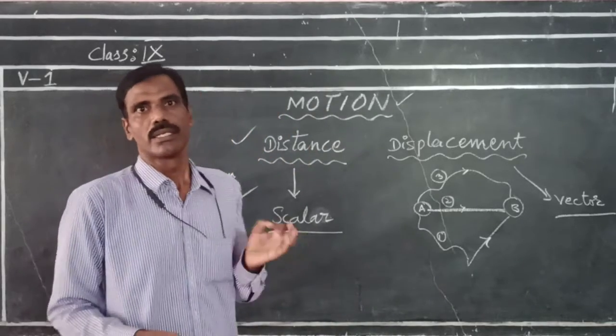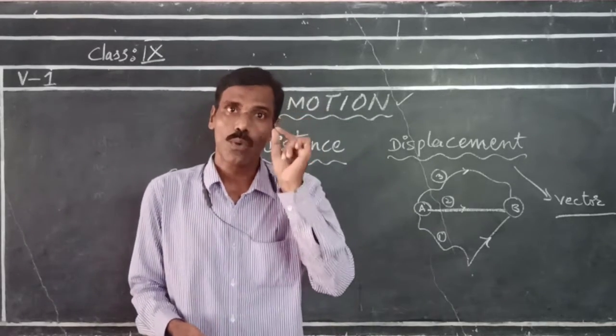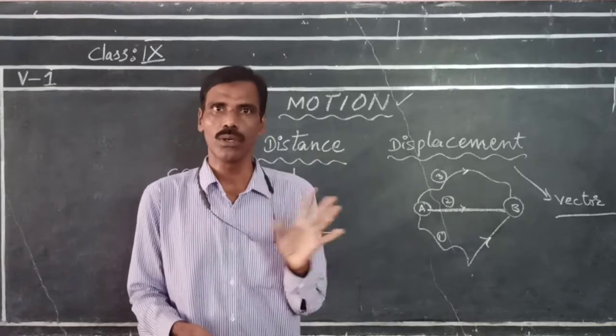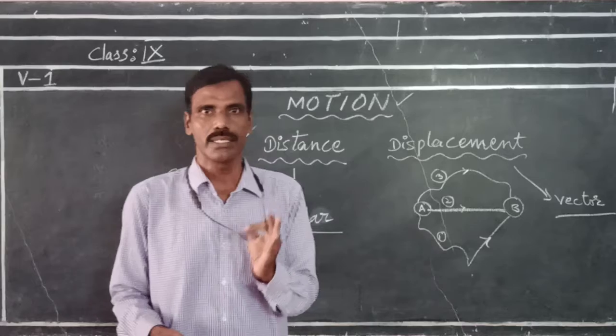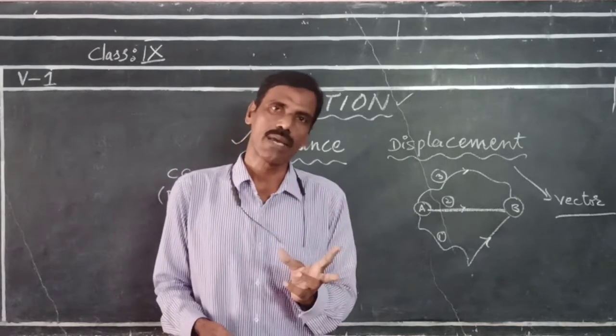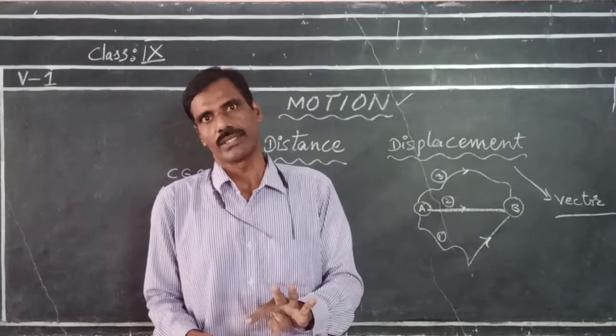A scalar quantity has only magnitude but no direction, whereas a vector quantity has both magnitude and direction.